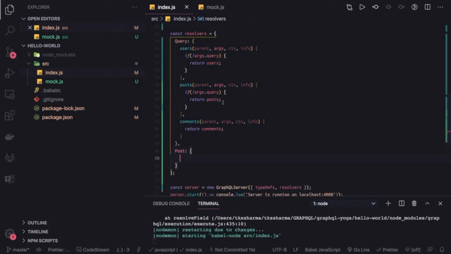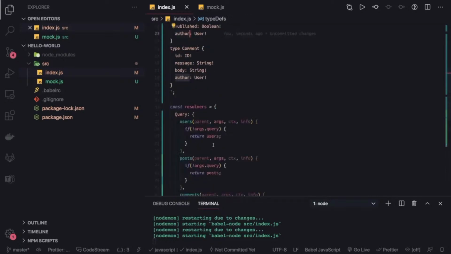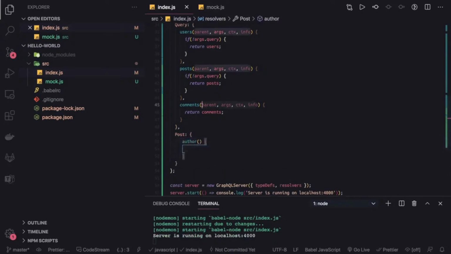You can see inside a post type, I think we have author. So how should I resolve author information, right? So for that, inside the posts we have author, and how the author information is related to the parent object, let's check that out. Here also we can pass the same set of arguments, and here we are going to use the parent object to get the selected user ID.